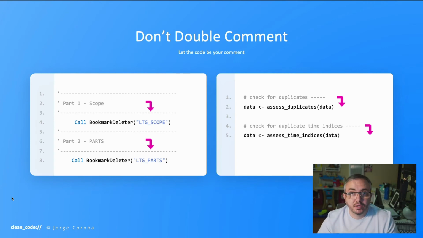Let the code be your comment. I also see this a lot, right? In these examples, actually, we don't need comments. The comment is the same thing as the code, right? Scope, scope, part, part, check for duplicates, duplicates. Why is this bad though? Like, I see this a lot, but why is this bad?